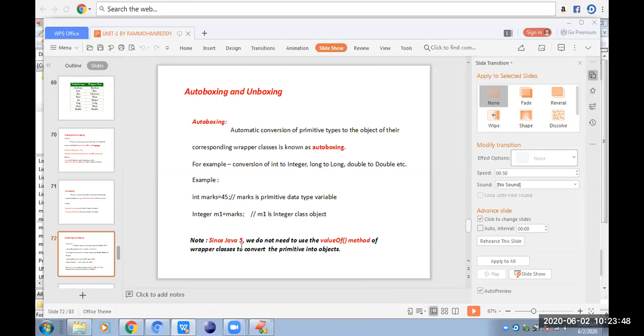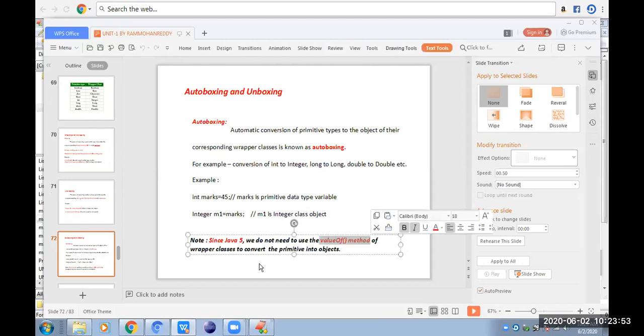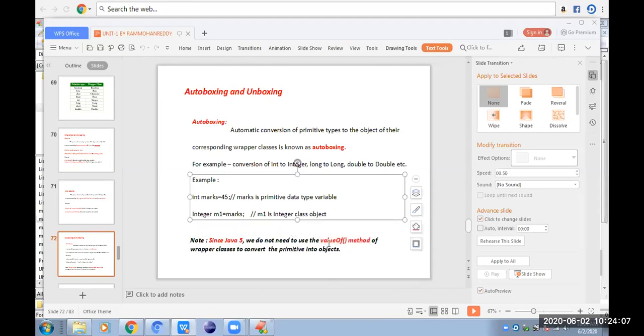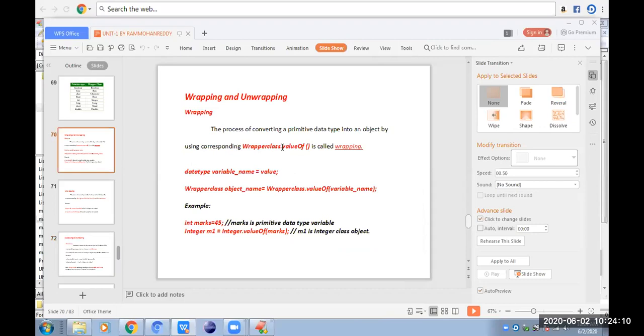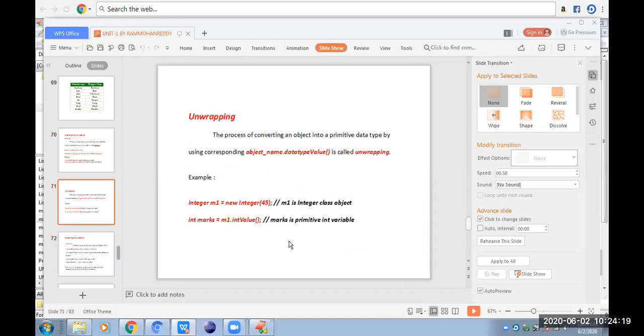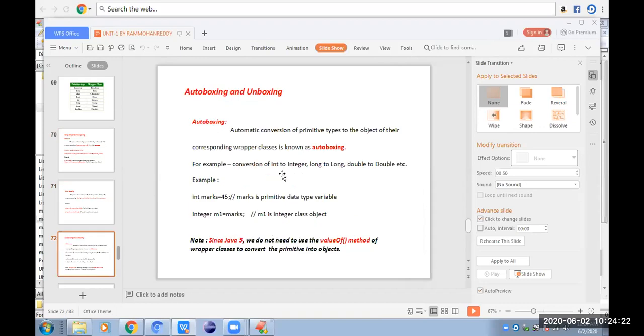You observe the below note. Since Java 5 onwards, for converting primitive data types into objects, we have no need to use the valueOf method. From Java 5 onwards, this method is not required. Previously, if you observe, we were using the wrapper class name dot valueOf method, like Integer.valueOf(marks). When we come to Java 5 onwards, we have no need of that. Automatically it will convert the primitive data type to the corresponding wrapper class object.